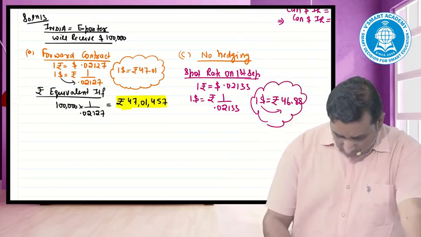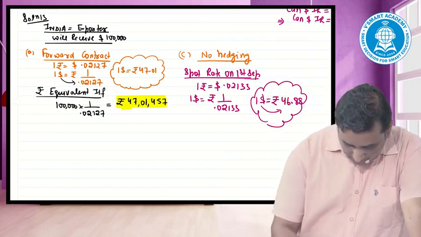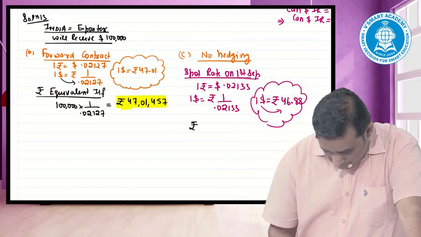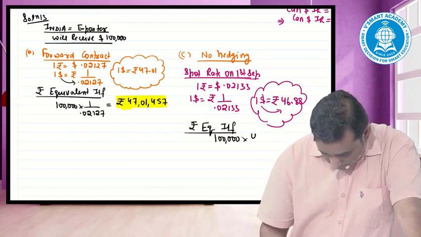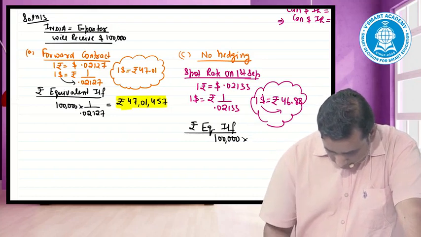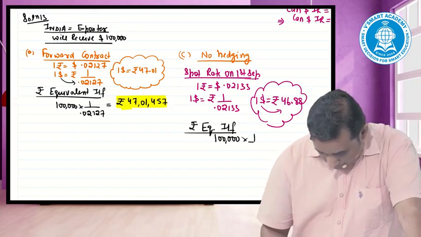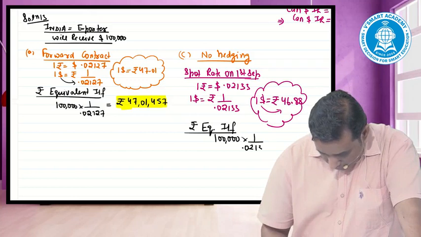Forward contract is better off. And what can I get? Rupee equivalent inflow in case no hedging is done. If nothing is done, 1 lakh into 1 divided by 0.02133.